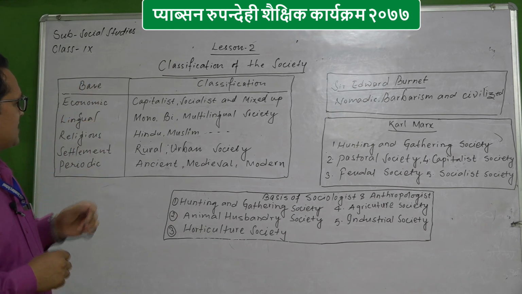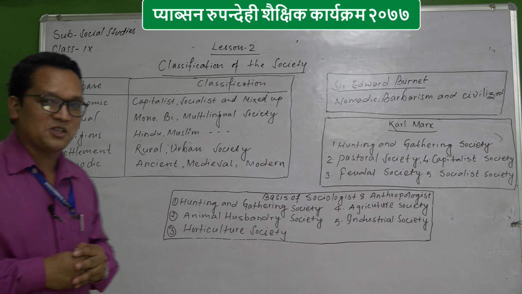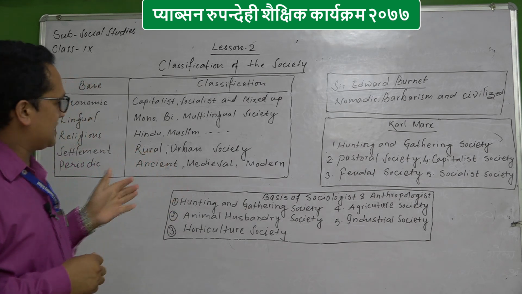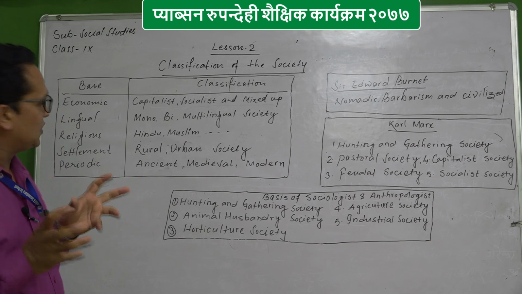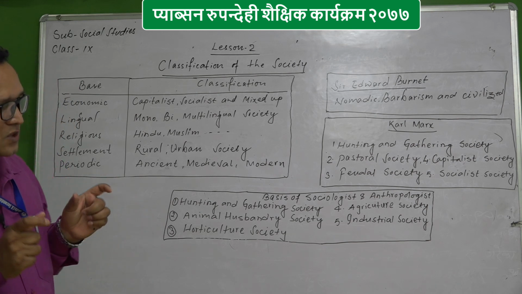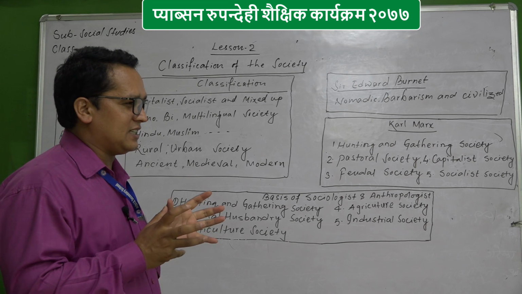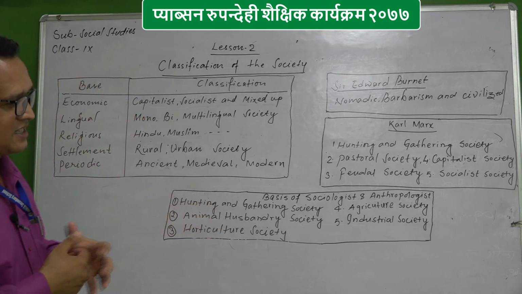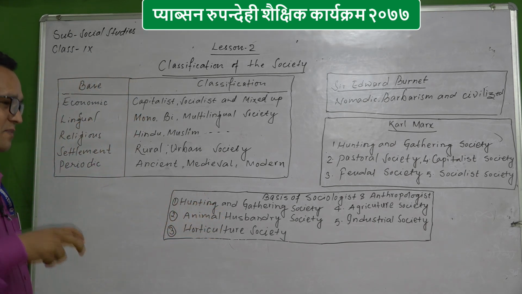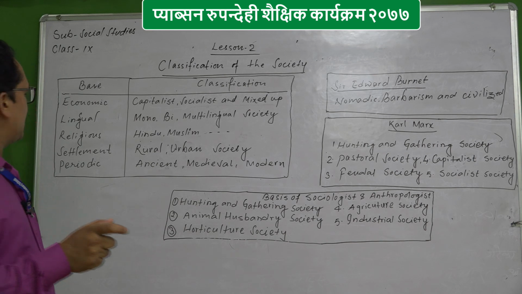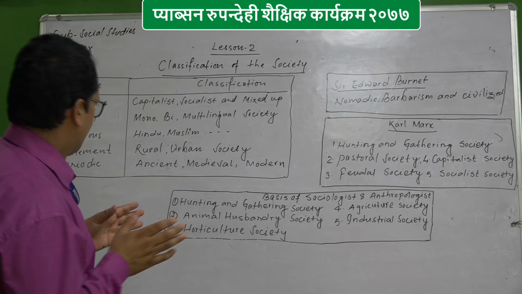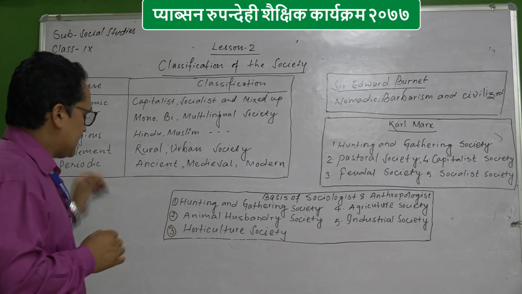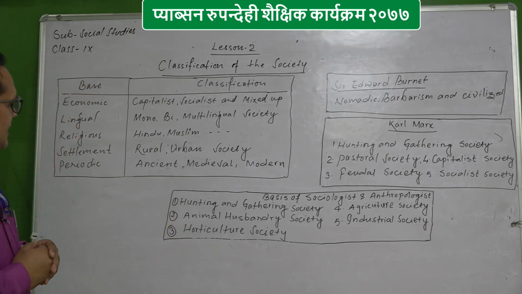In that way, we discussed some classifications of society on various bases. Students, I think you know about that, and to remember it is not easy: by earning, or we can say economic base, by language base, religion base, settlement base and periodic base. In that way we discuss these bases and classifications.